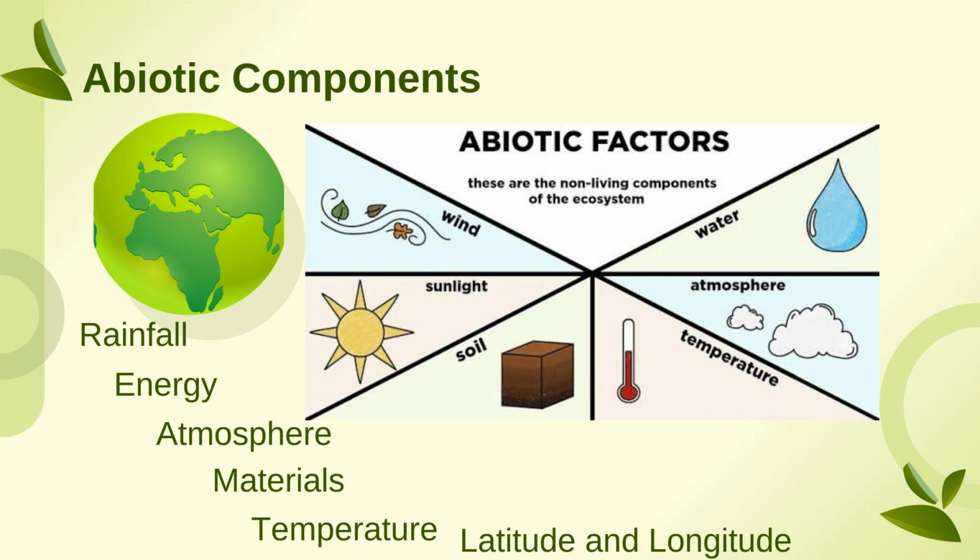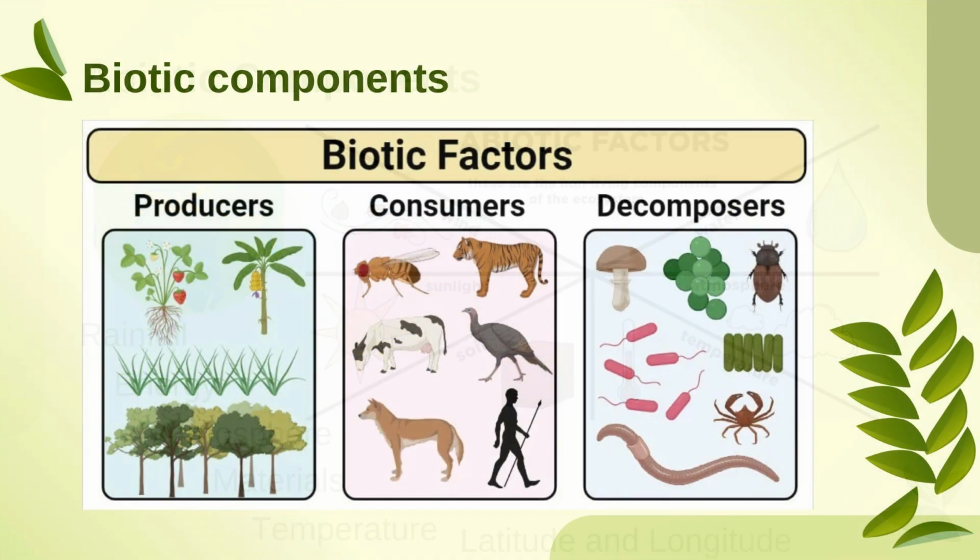So abiotic things, what are abiotic? For example, we have wind, sunlight, soil, water, atmosphere and temperature. All these factors come under abiotic components, which don't have life. Then biotic. In biotic we have three factors, that is producers, consumers and decomposers.